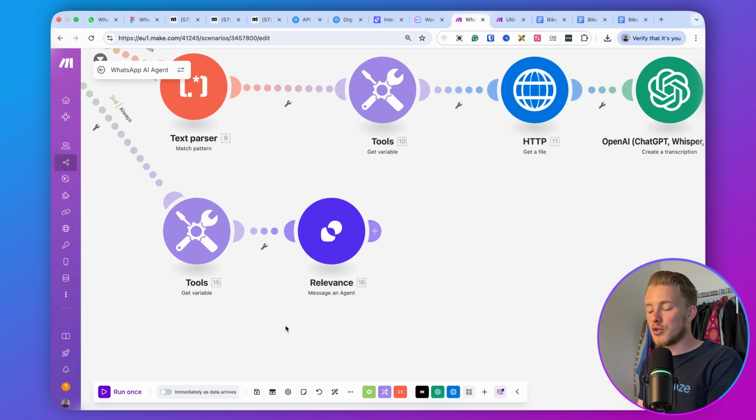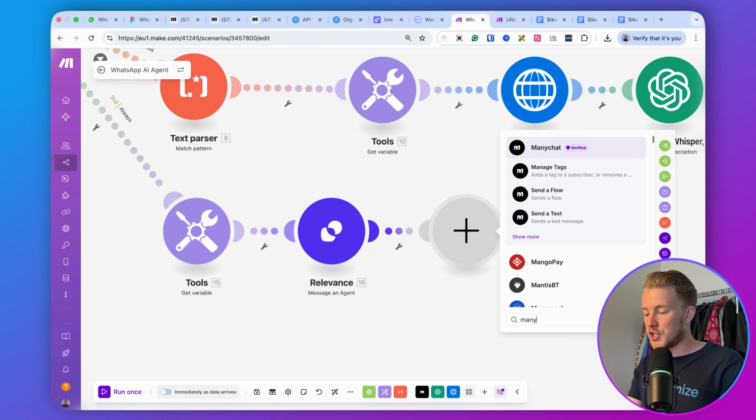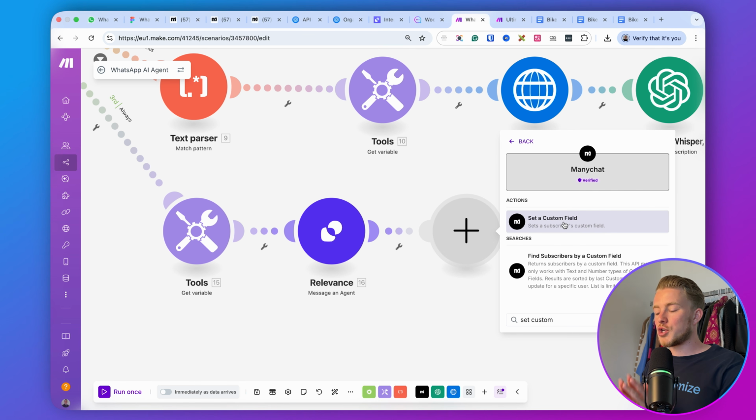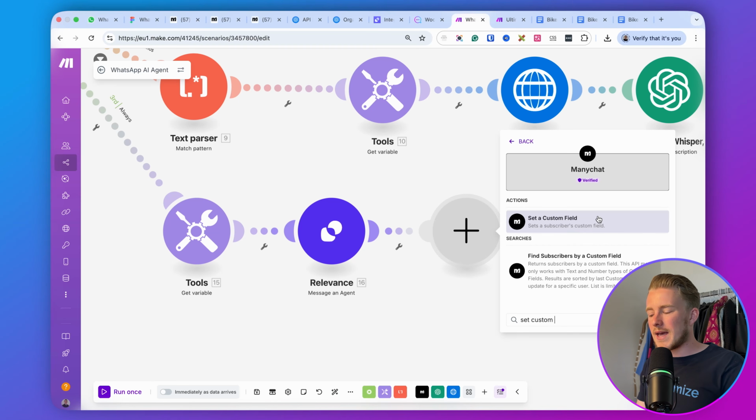That's basically why we use the AI answer 1, 2, 3, 4, 5, 6. What you could do in Make, you have Manychat, and then you have set custom field. What you can do with set a custom field is you can set one custom field. But the problem is, it could be that you have a short answer and then we only have AI answer 1. But it could be that we have a longer answer, then we have AI answer 1, 2, and 3. And otherwise we have AI answer 1, 2, 3, 4, 5, 6. So the main thing about this, it's dynamic. And that's why we cannot use this.